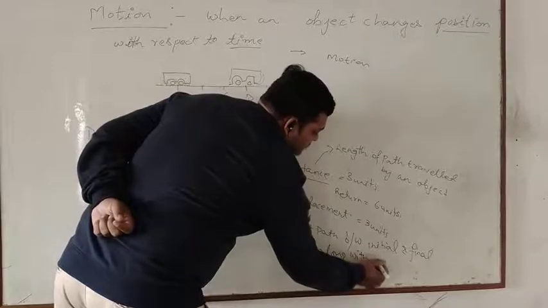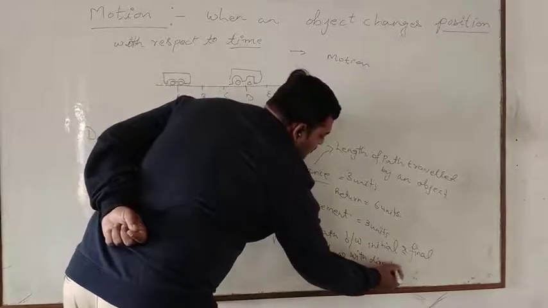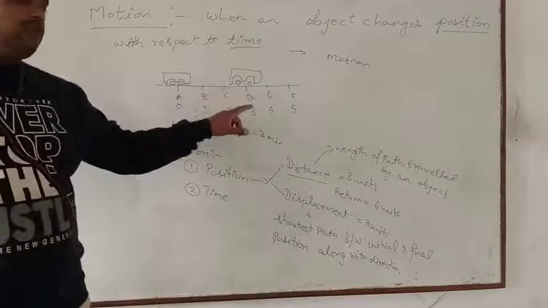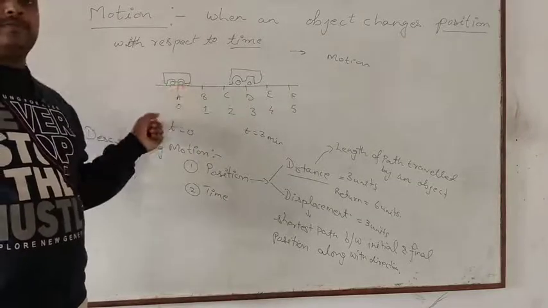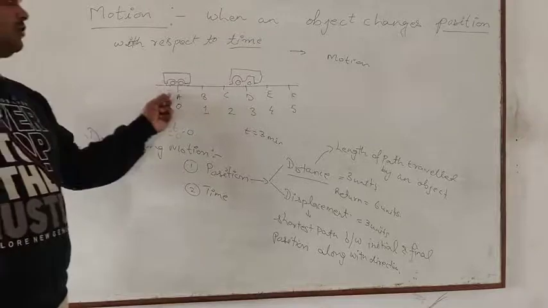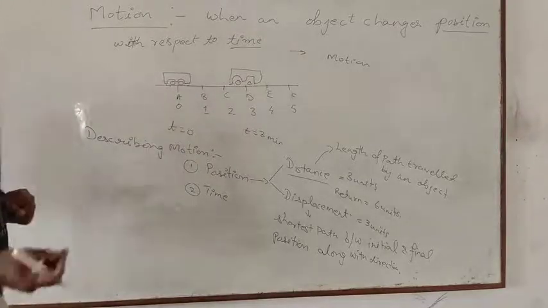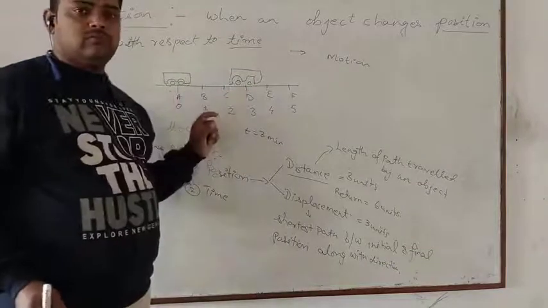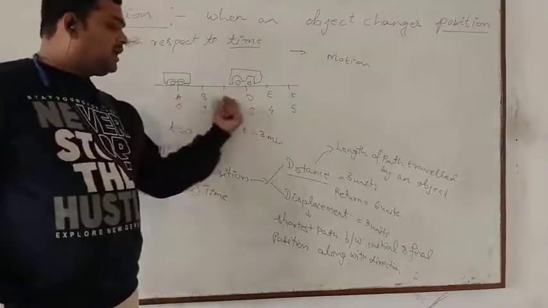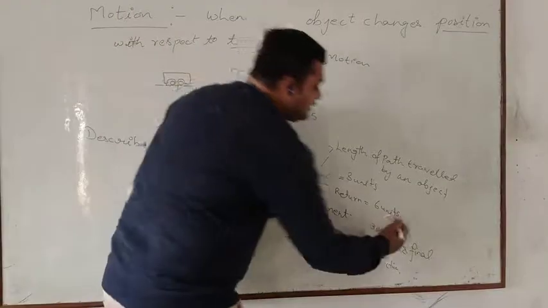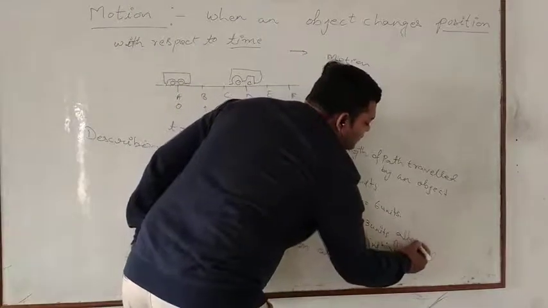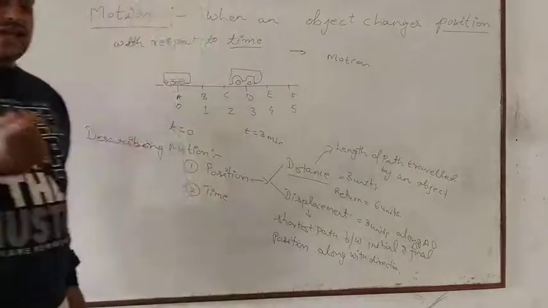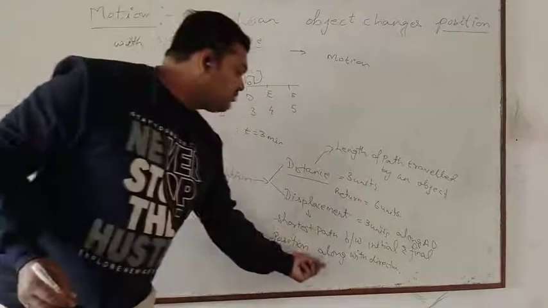Here moving from A to D is different from moving from D to A. If the object is moving from A to D, it has covered a displacement of 3 units along AD. So displacement has direction.